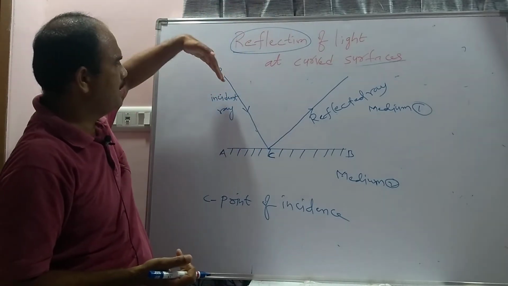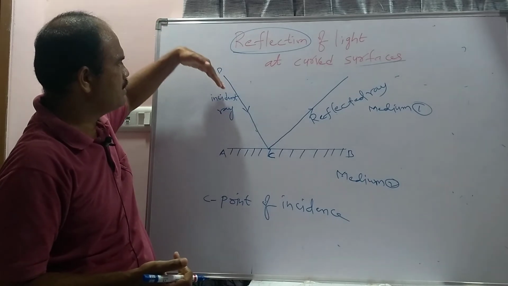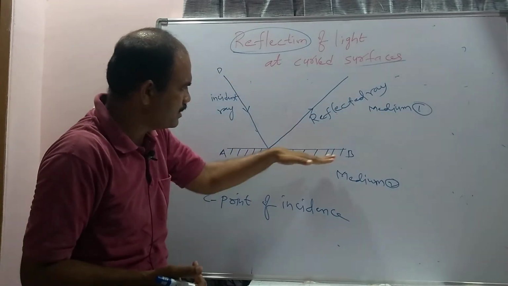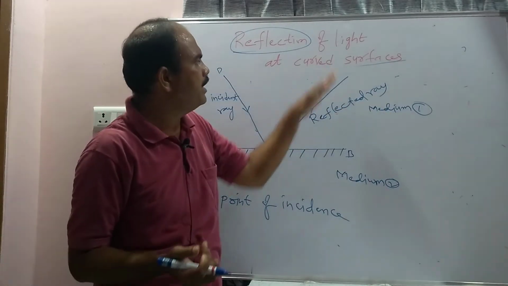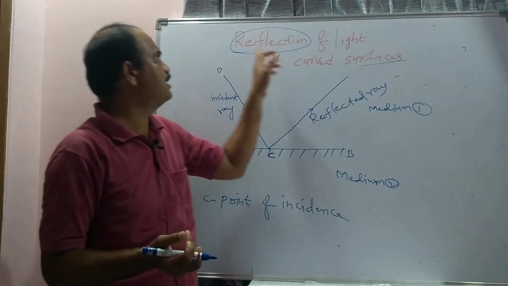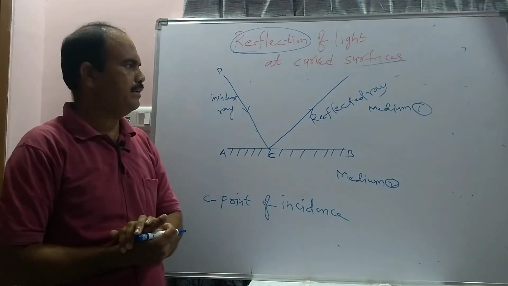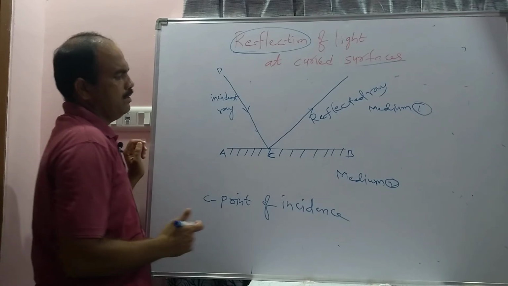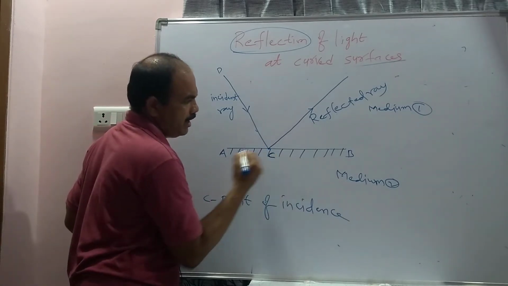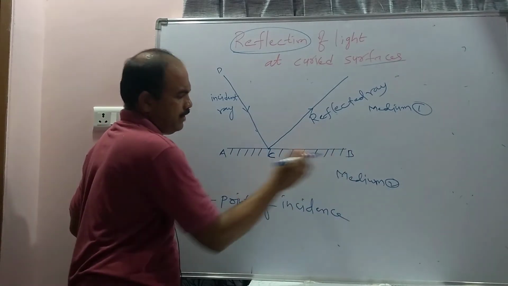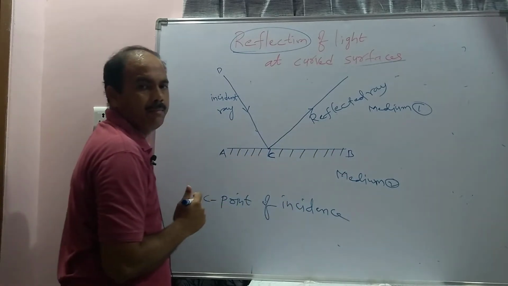Here the light ray is first of all traveling through medium 1. After being incident on the surface, again it will be returned into the same medium 1. That's why this is known as what? Reflection. And next one. So if I draw the normal at point C for the surface AB.